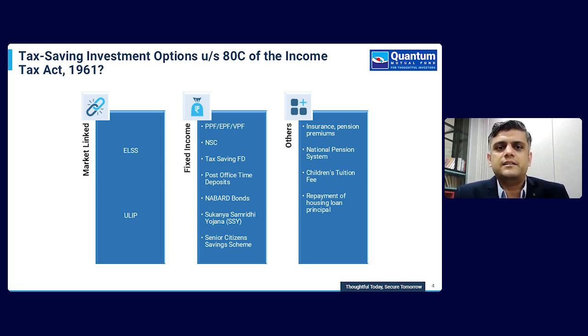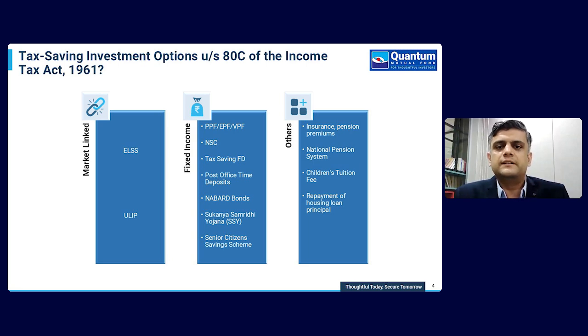The first category is the market-linked category, which basically invests in equities and bonds. One of the products is ELSS and the second one is ULIP. ELSS is primarily an equity linked savings scheme, and ULIP is a mix of equity or debt depending on which plan you choose.